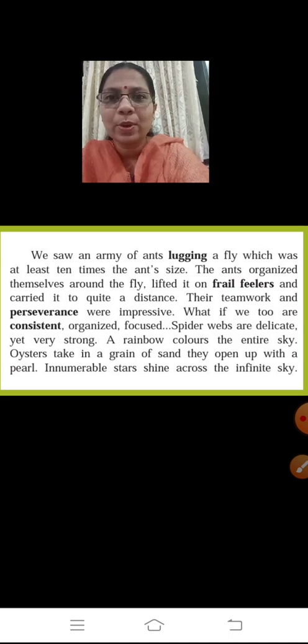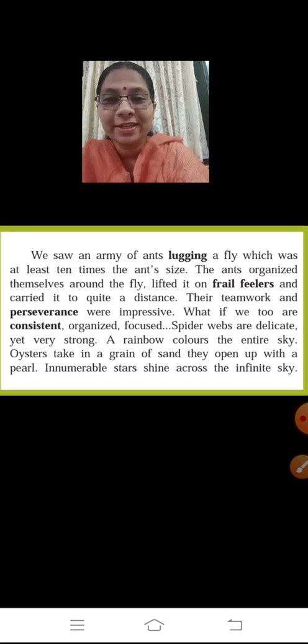They carry this over quite a distance. You must have seen children, yes? And this is teamwork. This is the effort which they keep on giving, which they keep on doing. Similarly, what if we are that consistent? We keep on, we are organized and we are focused. We can also achieve our goals.